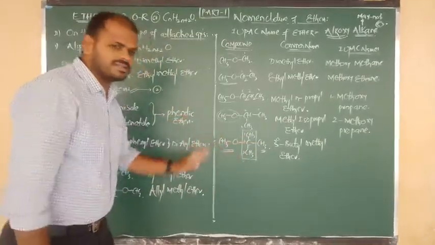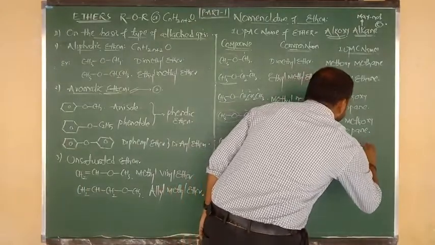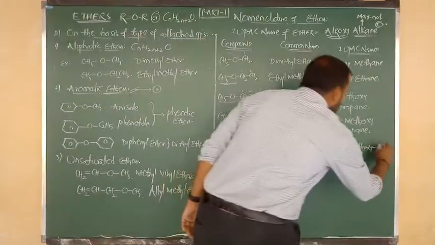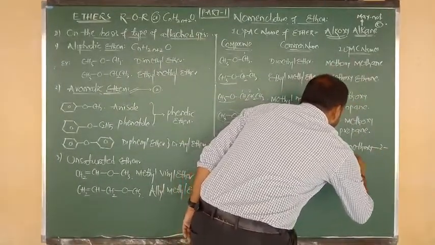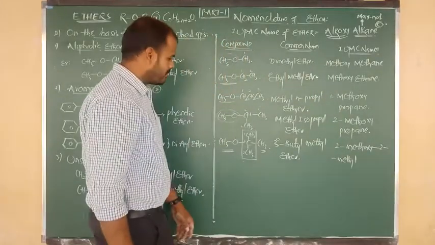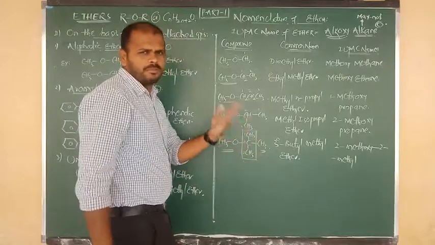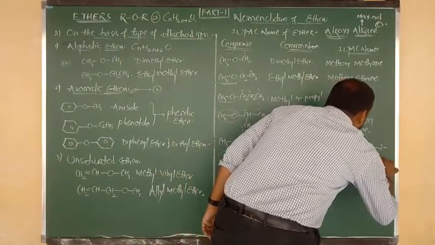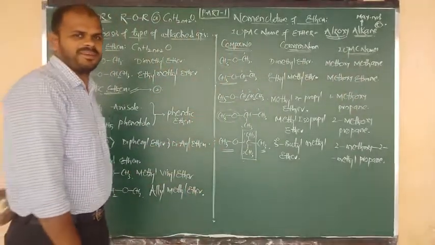Okay. 2-methoxy is one of the side chains, and the other side chain is 2-methyl. Remaining is root word 3, prop, and single bond is nothing but ane. So 2-methoxy, 2-methyl propane. This is the IUPAC name of the given compound.